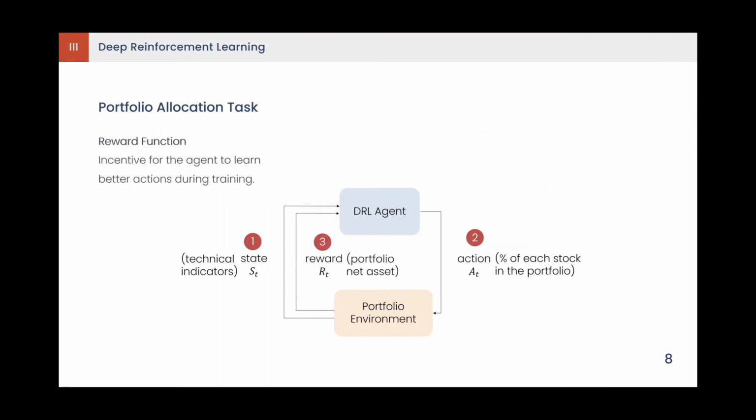The reward is the incentive for the agent to learn better actions during trading. This is the net portfolio asset value, calculated by adding returns for the day to the previous day value, less total transaction cost of buy-sell actions.